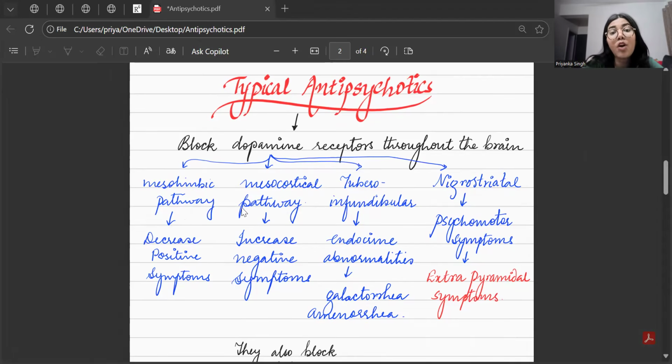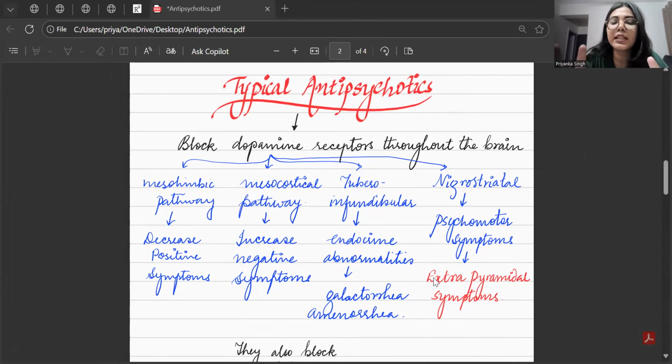But the problem is it also decreases dopaminergic activity in the mesocortical pathway. So one of the major disadvantages is that it further increases the negative symptoms like anhedonia, avolition, etc. Now, in the tuberoinfundibular pathway, it causes endocrine abnormalities like galactorrhea, amenorrhea, gynecomastia, etc. And in the nigrostriatal pathway, it leads to psychomotor symptoms, which are known as, kindly note it down, EPS, extrapyramidal symptoms.